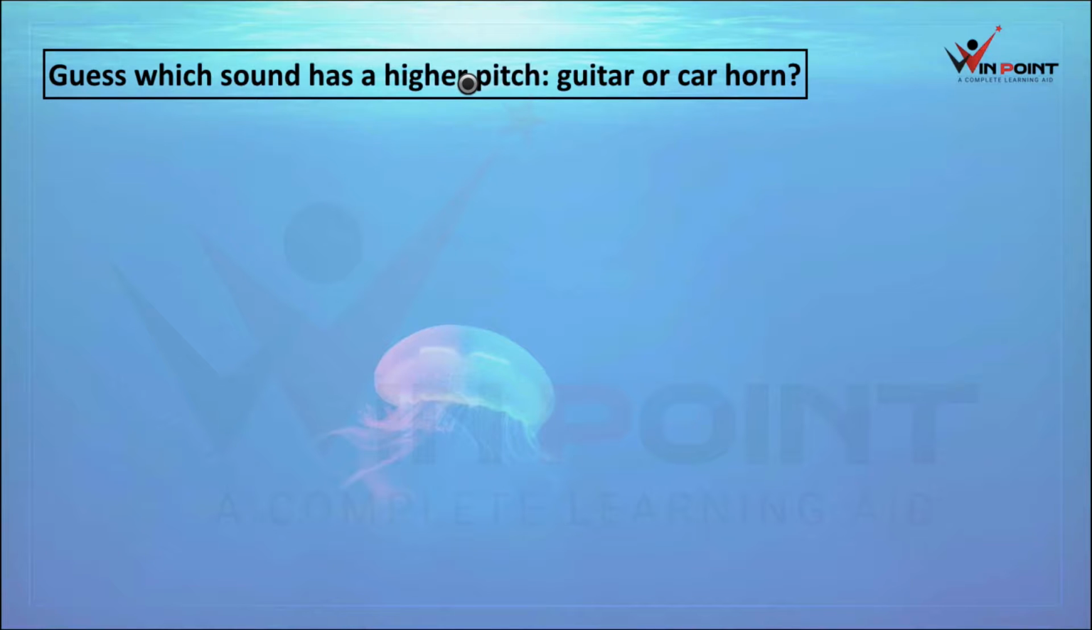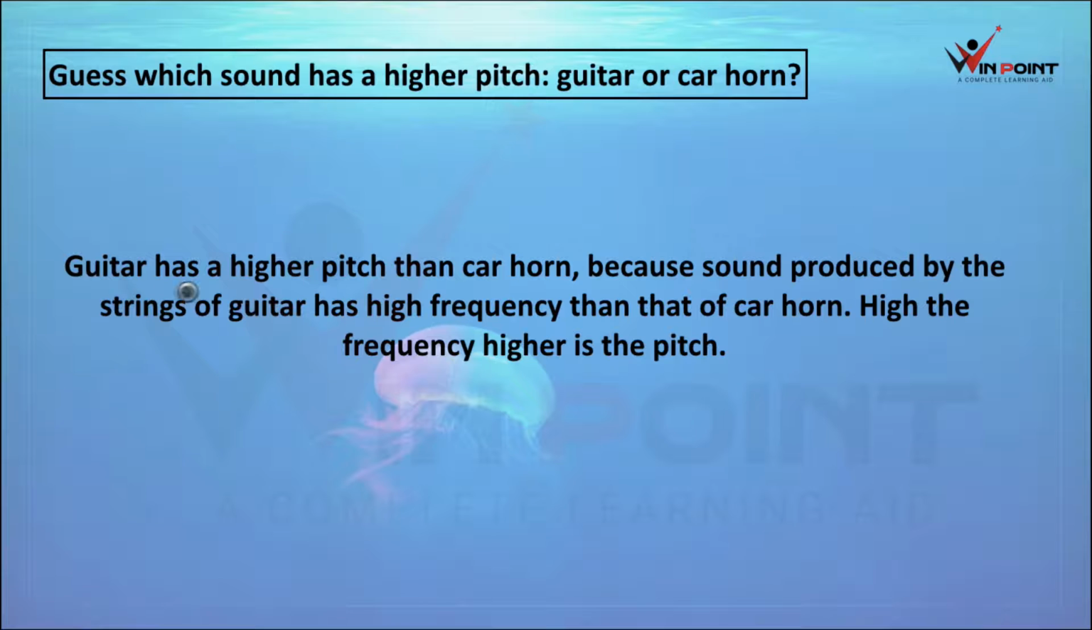Guess which sound has higher pitch, a guitar or a car horn? Guitar has higher pitch than car horn because the sound produced by the strings of a guitar has higher frequency than that of a car horn. Higher the frequency, higher is the pitch.